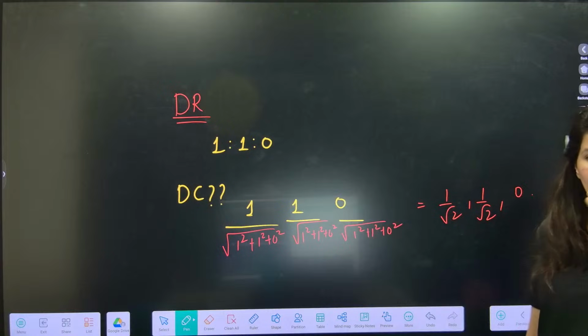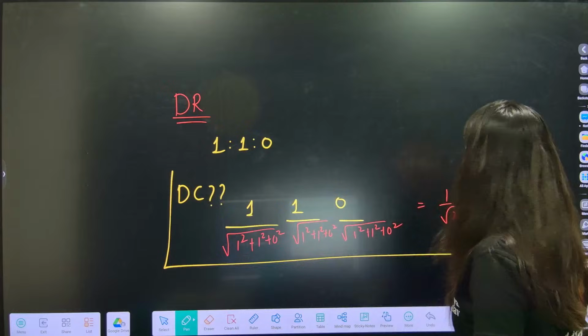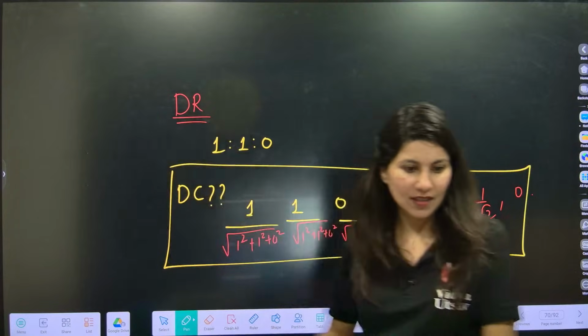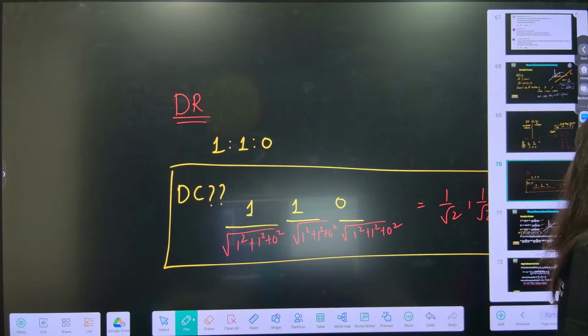Yes? Alright. It's just that DC is fixed and DR is nothing but the ratio, basically proportional, multiple. Whatever word you want to use. I hope the DR and DC thing is clear now.